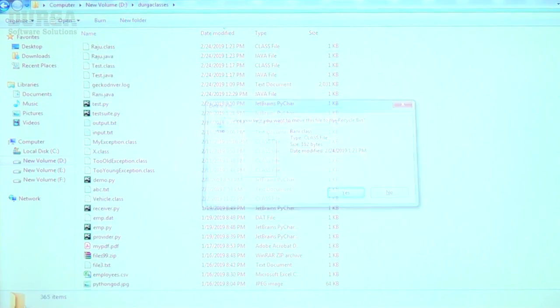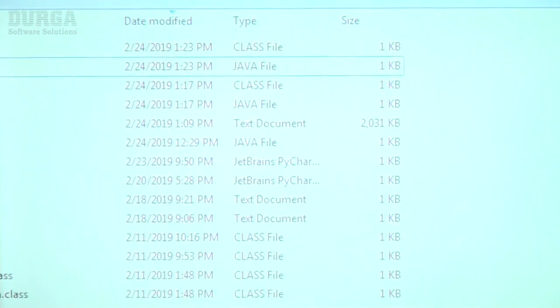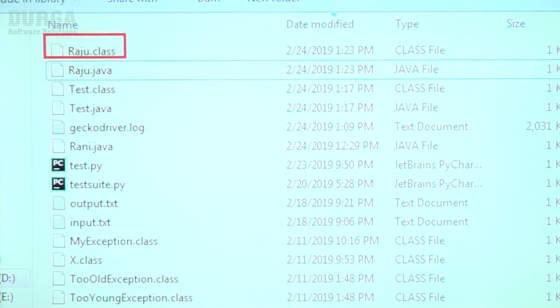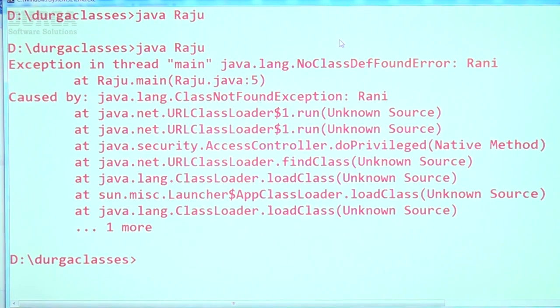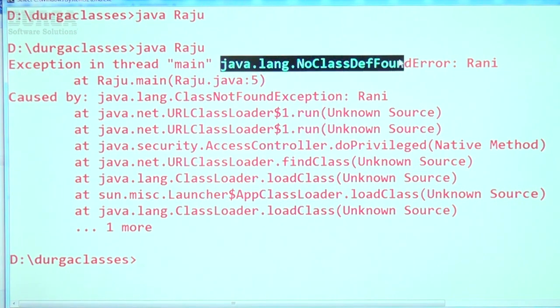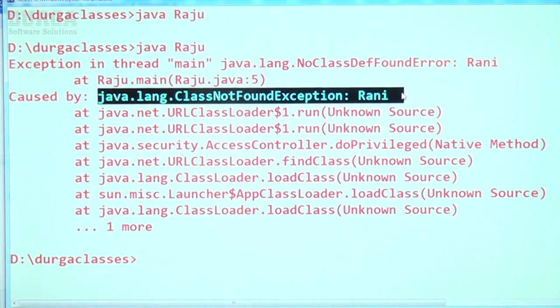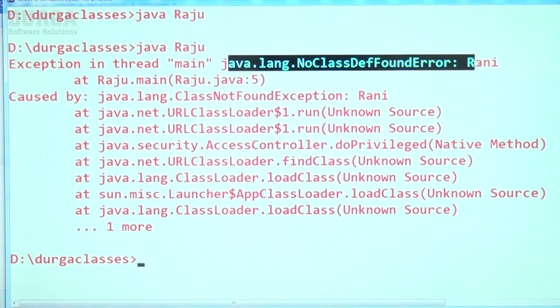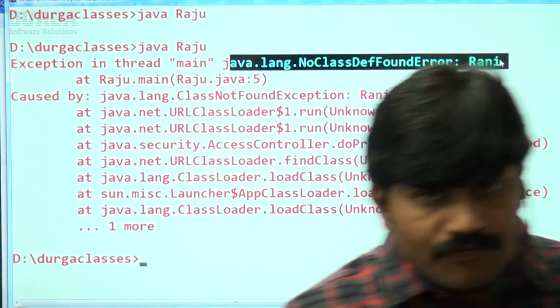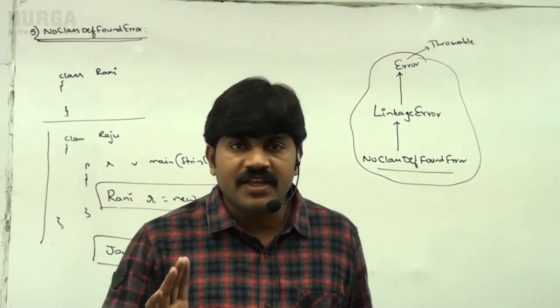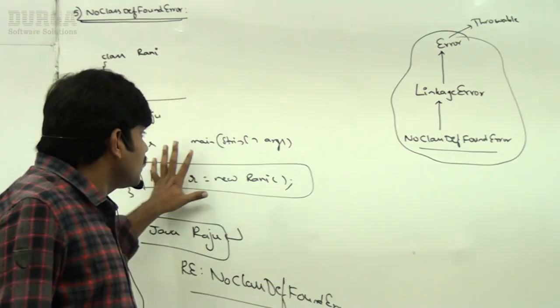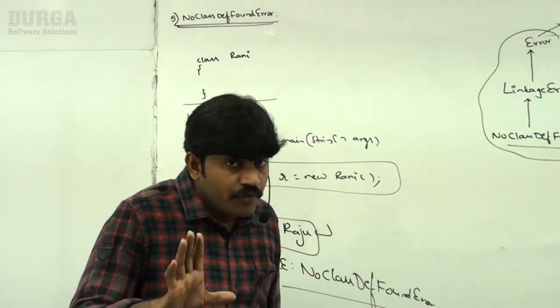Yes, do you want to remove? Yes, sir. Now the Rani.class file is not available, only the Raju.class file is available. Now let me run the same program: java Raju. What will happen, sir? Exception in thread main java.lang.NoClassDefFoundError: Rani, internally caused by ClassNotFoundException. So we are going to get NoClassDefFoundError for Rani. If the JVM requires any .class file at runtime and the .class file is not available, then we are going to get NoClassDefFoundError. Is it clear for all of you, with example?